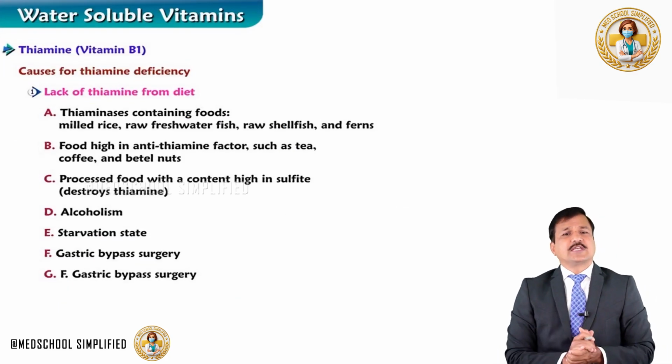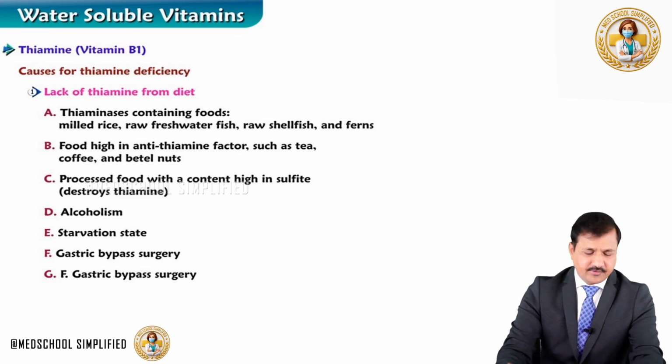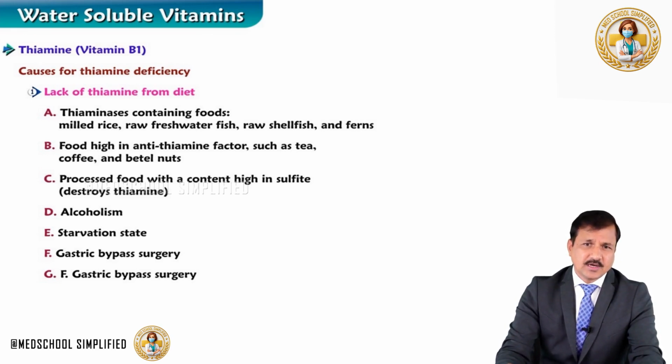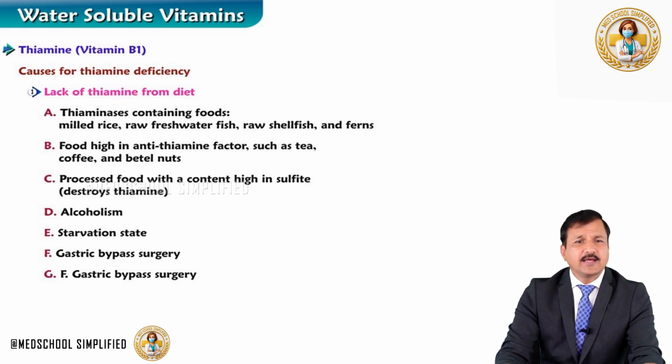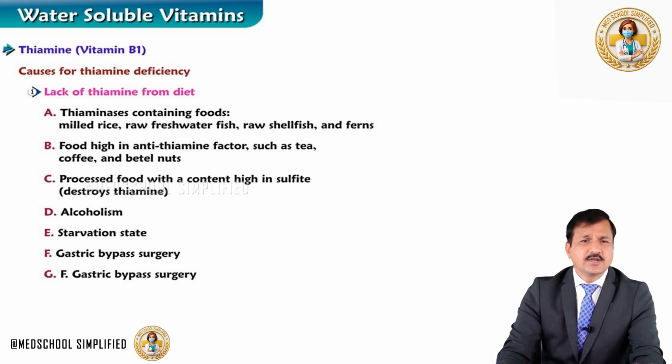Now let's move on to see causes for thiamine deficiency. Lack of thiamine intake from the diet. Consumption of food containing a high level of thiaminase enzyme, which will degrade thiamine, including milled rice, raw freshwater fish, raw shellfish and ferns. It will decrease the availability of thiamine.